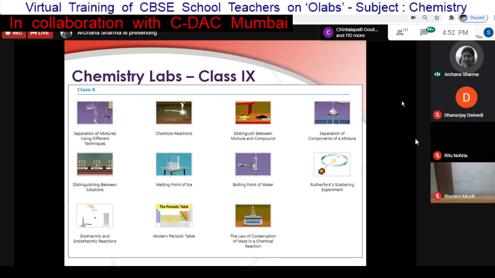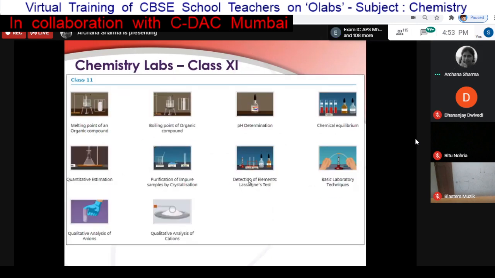So if you are a teacher looking for class 10 chemistry labs, you can move to that particular section and you get the labs listed there. The small icons are a quick, indicative overview of each lab. So these are the labs for 9th, 10th, 11th, and 12th.